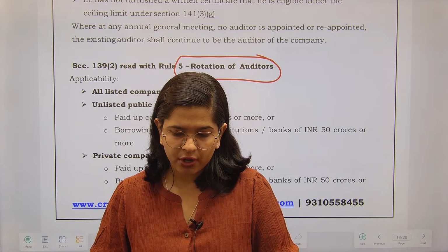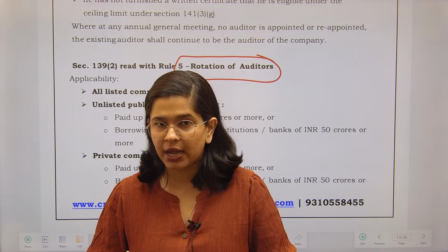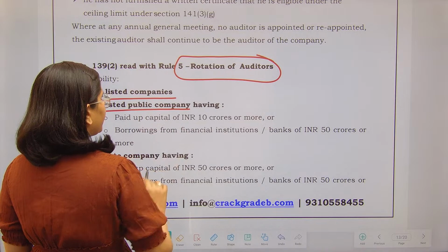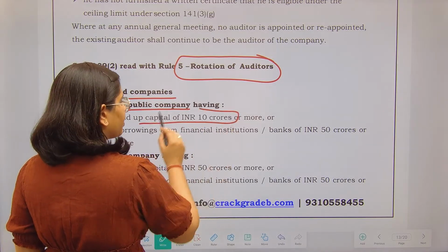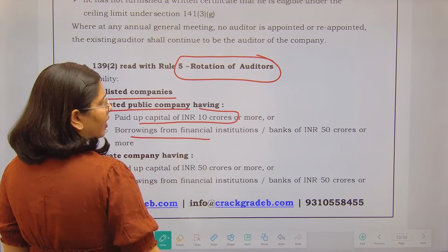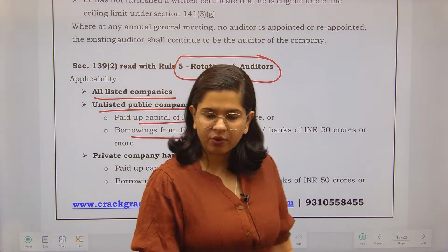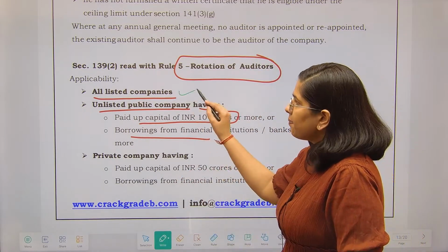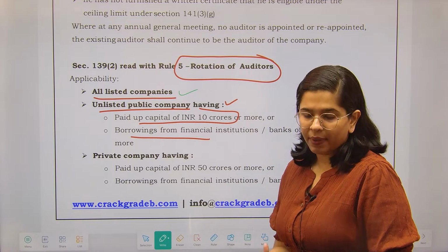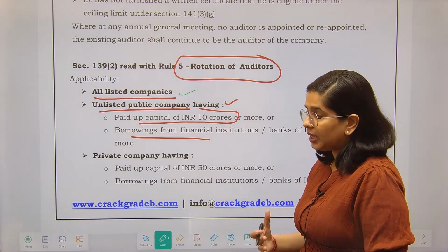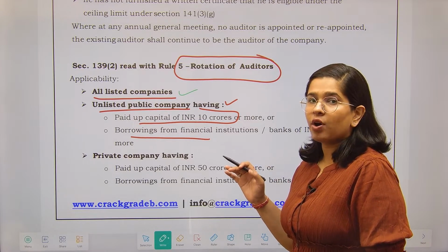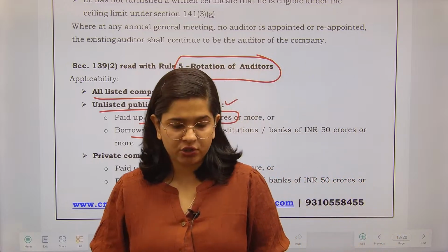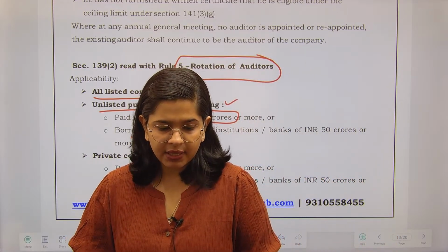Fine. So rotation of auditors is applicable to which type of companies? Let's see. First of all, listed companies. Then unlisted public companies having a paid up share capital of 10 crores or more and borrowings from financial institutions of 50 crores or more. So these are the requirements. Listed company and unlisted company. I am hoping that all of you understand what a listed company means. A listed company means a company which is listed on the stock exchange. And an unlisted public company is one which has not been listed on any recognized stock exchange in India. So this has been the criteria.